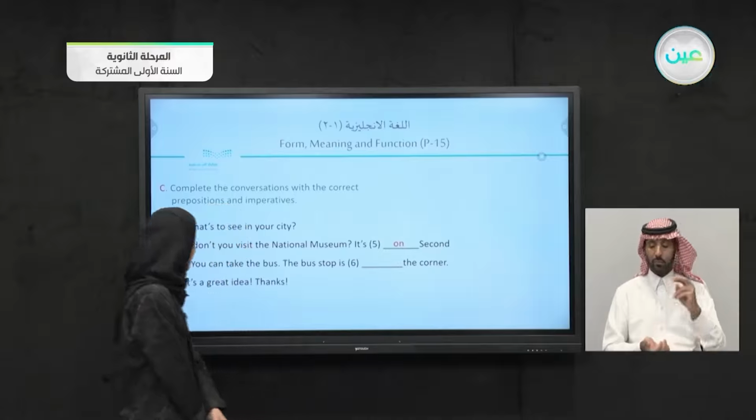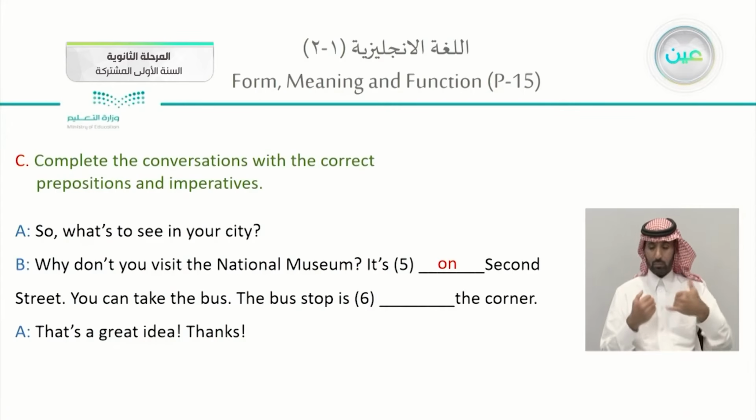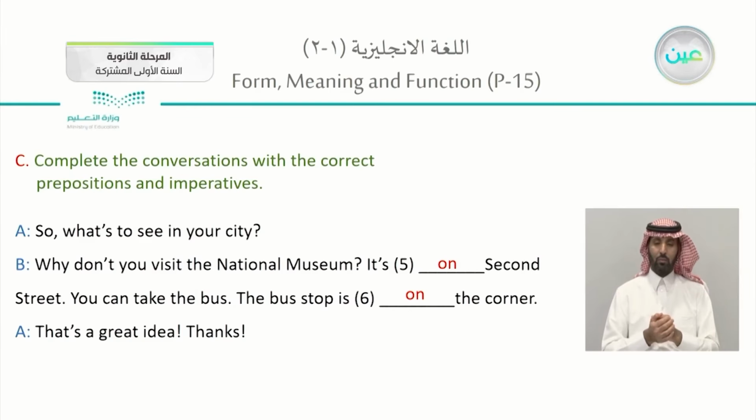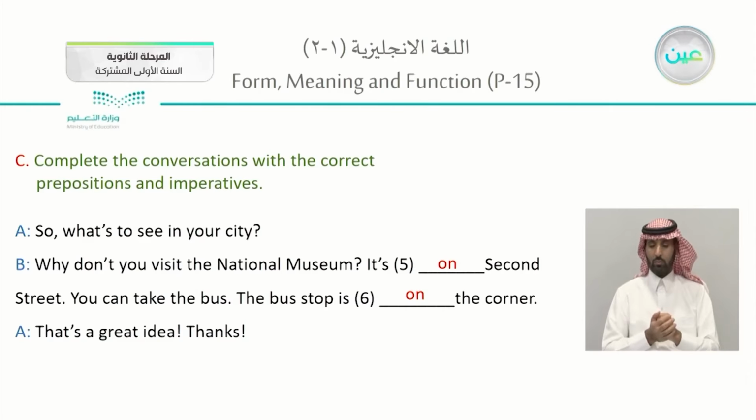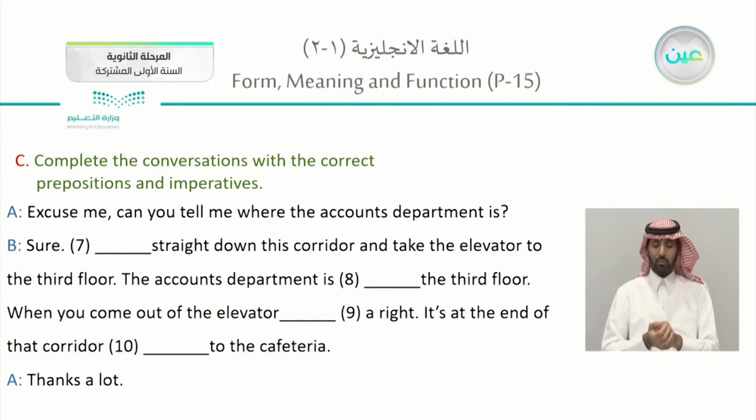You can take the bus. The bus stop is on the corner. So we're speaking about the on, which is the preposition of place. For streets, you will use on. That's great. That's a great idea. And thanks. We have used the preposition of place on.